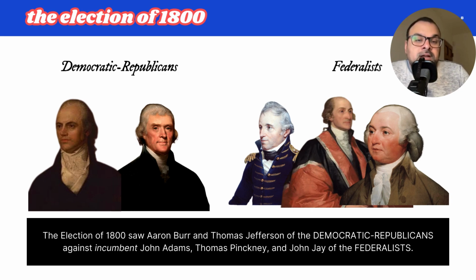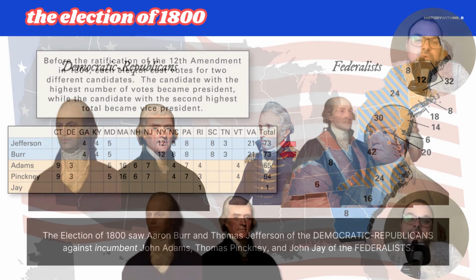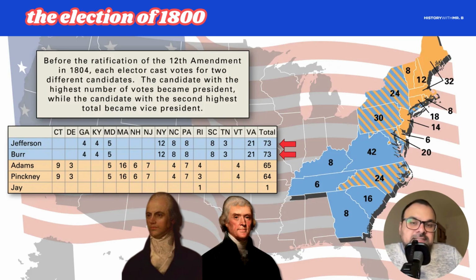So there could have been an opportunity for, for example, which had happened previously, a Democratic Republican president and a Federalist vice president, which in the case previous was John Adams as president and Thomas Jefferson as his vice president, and they were from different parties. So this is before the 12th Amendment happens in 1804. So again, let's take a look here at the election of 1800.